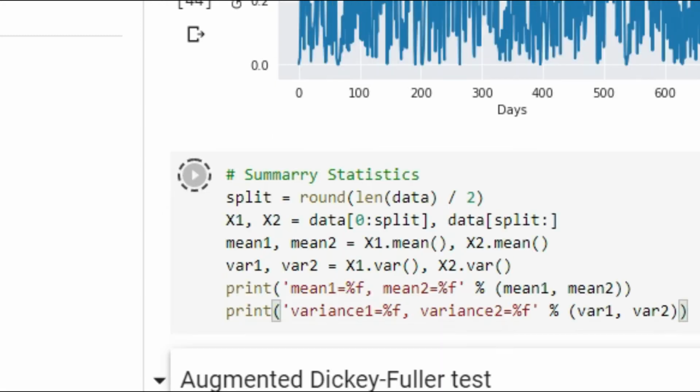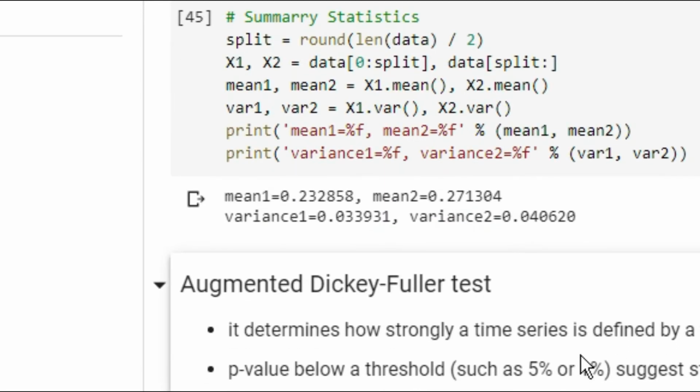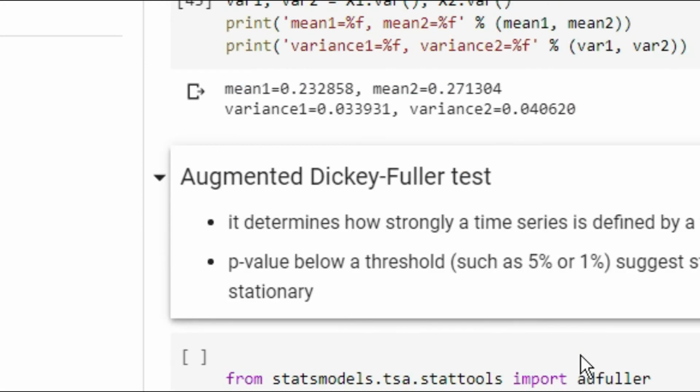Just run this cell, we will find that the difference between mean and variance is not too much. It has a difference so that we can say that it has a little bit of trend. Let's check with the augmented Dickey-Fuller test, which is the most widely used test to check the stationarity of the data. Basically, it determines how strongly a time series is defined by its trends.